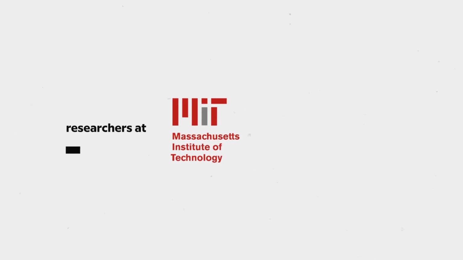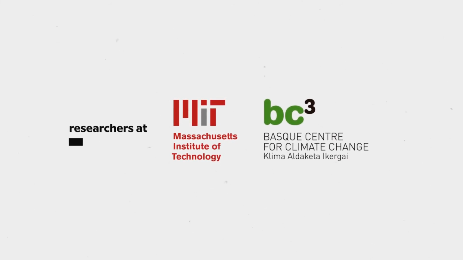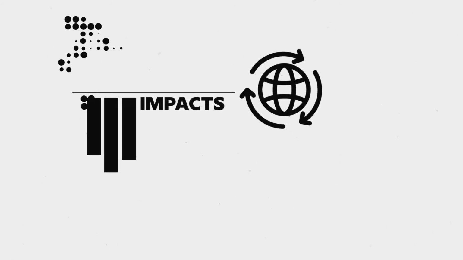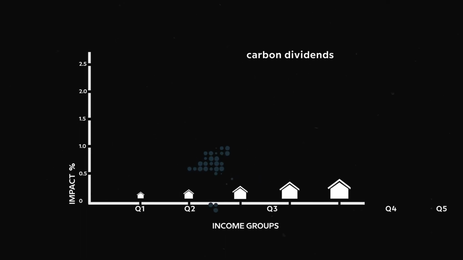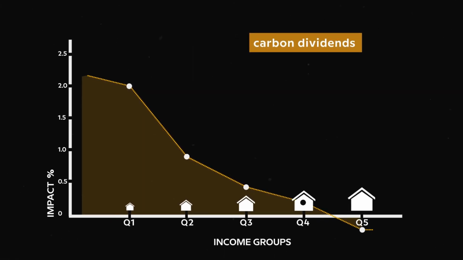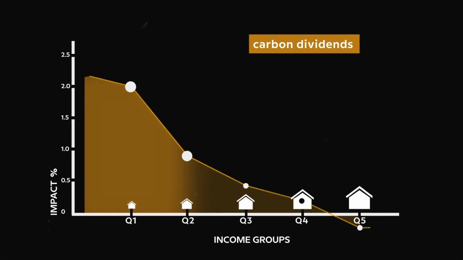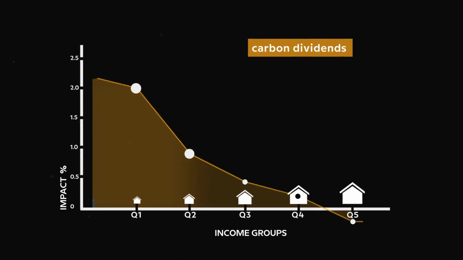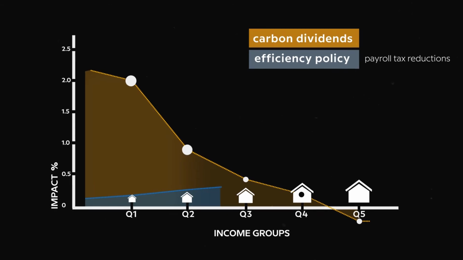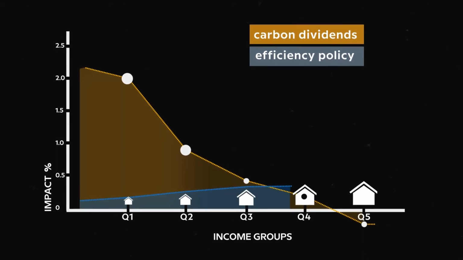Searching for the answer, researchers at MIT and BC3 have assessed the social-economic impacts of different uses of carbon revenues. Their results show the following. The researchers find that carbon dividends have progressive impacts on households, with the greatest benefits going to the lowest-income ones, while policies centered on improving the efficiency of the economy, e.g. payroll tax reductions, have slightly regressive impacts.